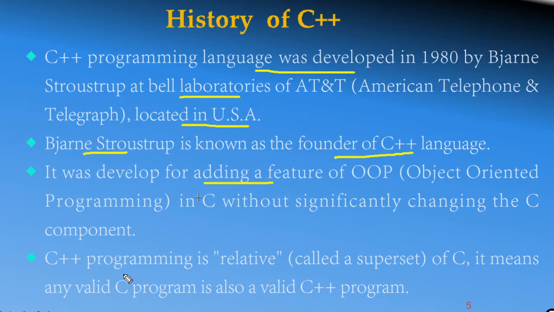C++ is called the superset of C. It means any valid C program is also a valid C++ program. That means everything in a C program can execute in C++. So every C program can execute in C++ also.